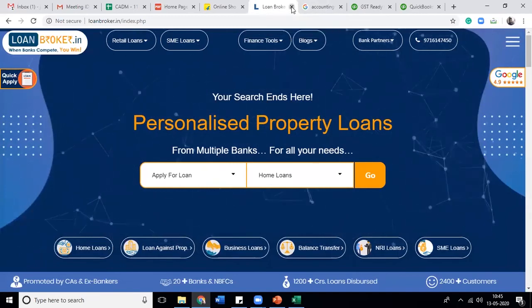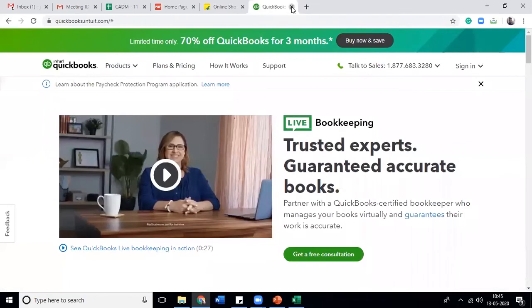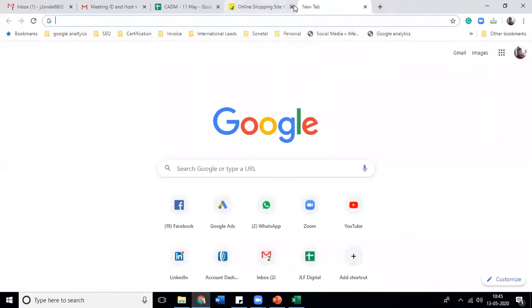So that's all in website designing and planning. We are not going to learn here how to develop a website, because we are not here to become website developers. We are here to become digital marketing experts, and we will do that only. But the basic elements of website planning and creation you should always know about, because you might require it in future when you are creating your businesses.